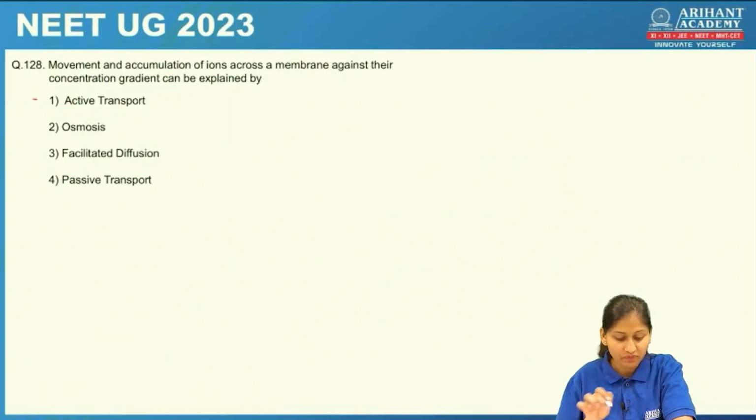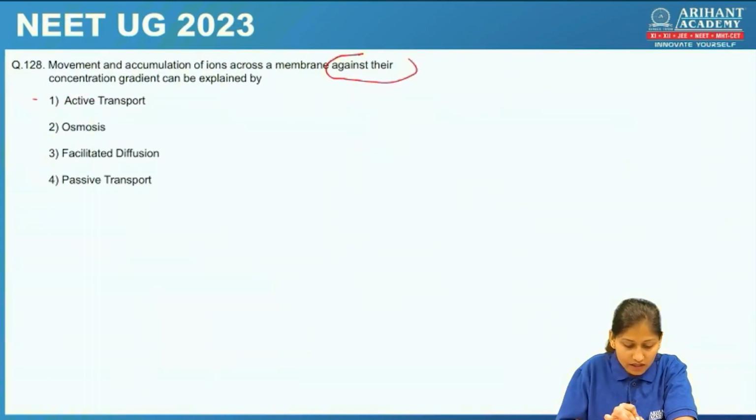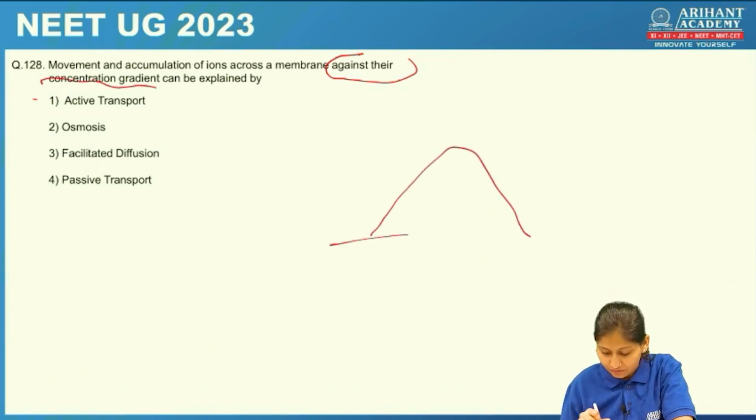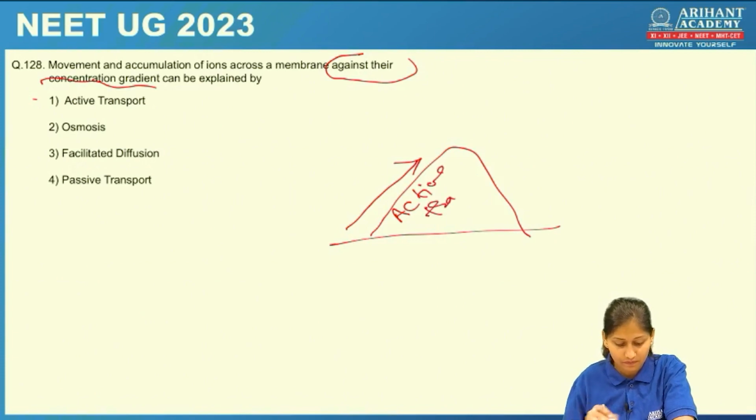Next question. Movement and accumulation of ions across the membrane against their concentration gradient. This is the hint. What is the answer? Against the concentration gradient, it is an uphill process, students. If it is an uphill process against the concentration gradient, then it is active transport. So active transport would be the right answer.